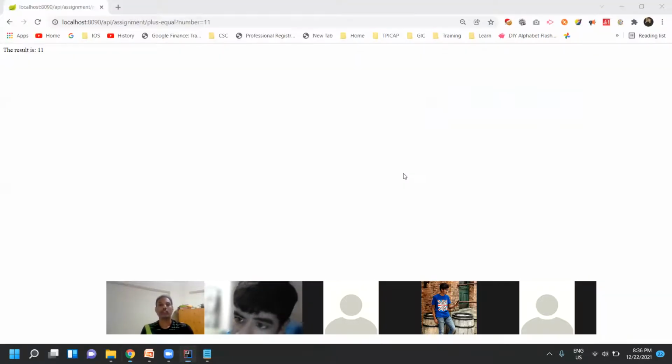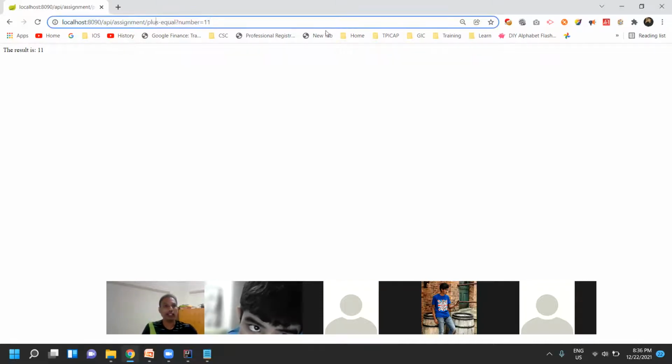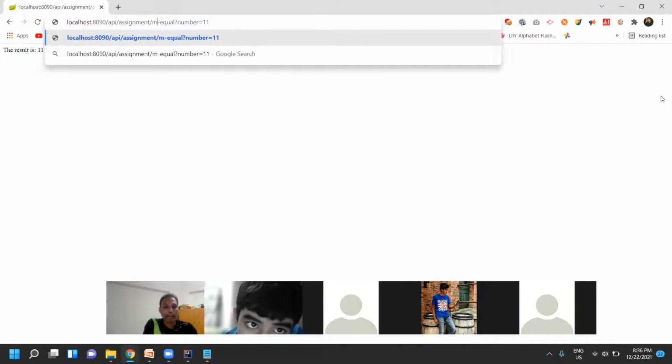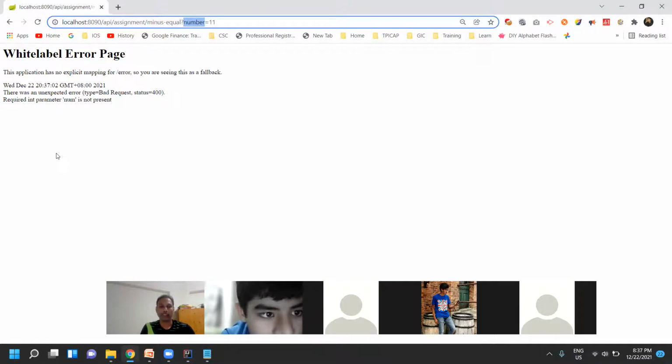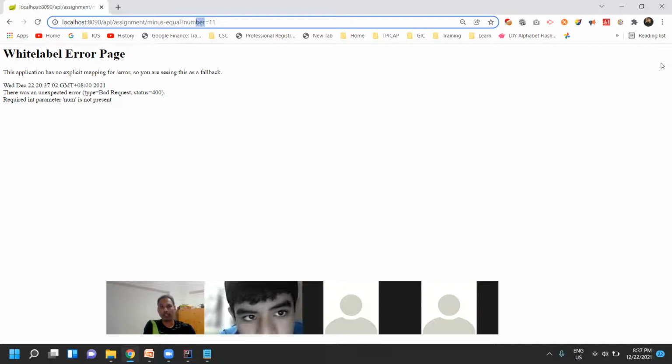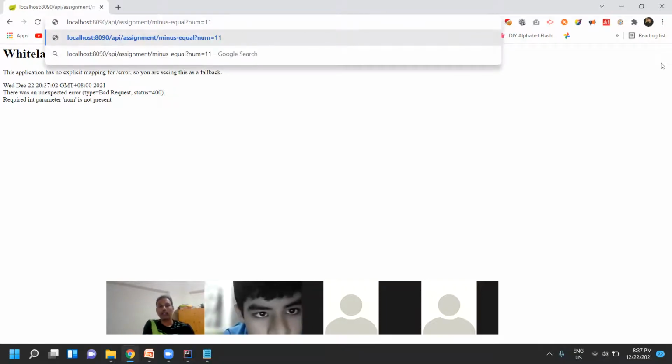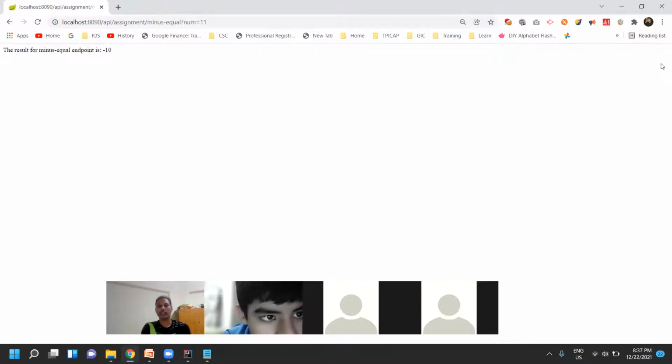Now this is plus equal, right? Minus equals we haven't seen, so let's see minus equal also. Minus equal and then number. So should it work? No. Why? Because we wrote the special name as num, not number. When I type number, it doesn't accept because the endpoint is not matching. So Anita, this one will be helpful for you. I'm just removing this, and now it should work.